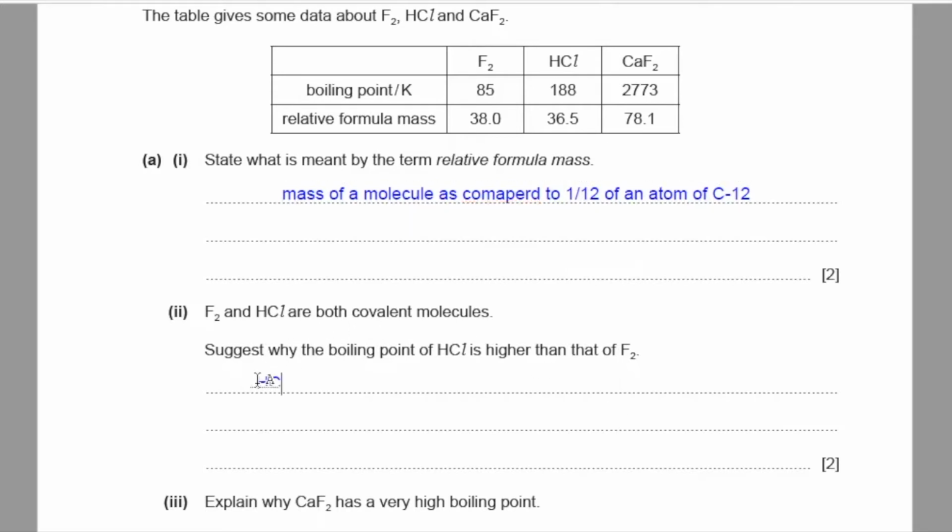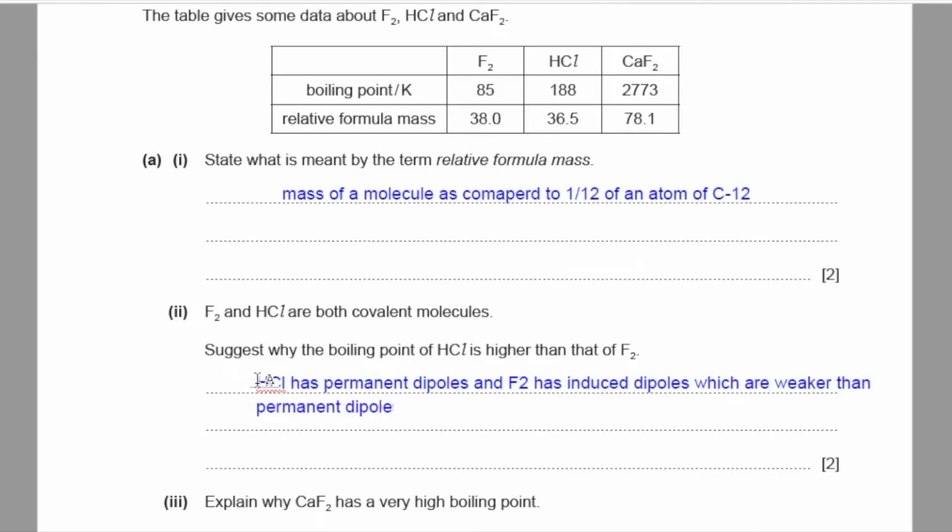So HCl has permanent dipoles and fluorine has induced dipoles, which are weaker than permanent dipoles.